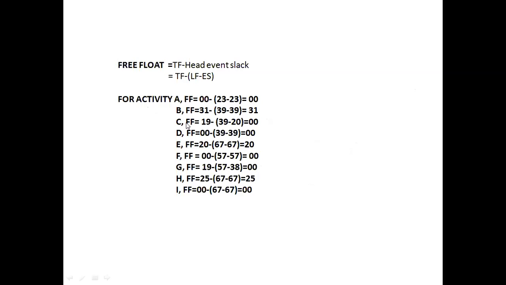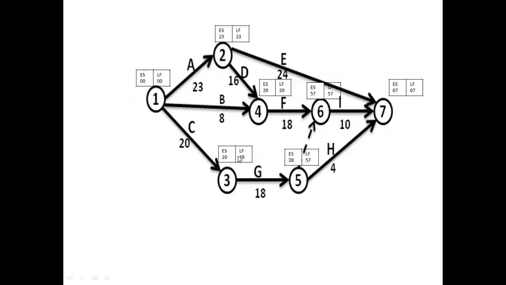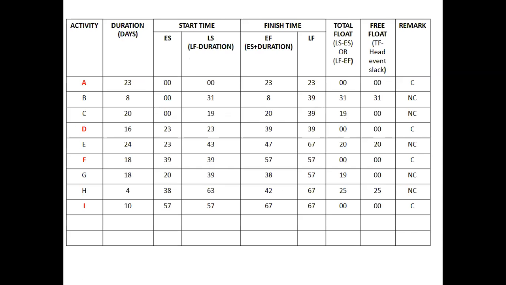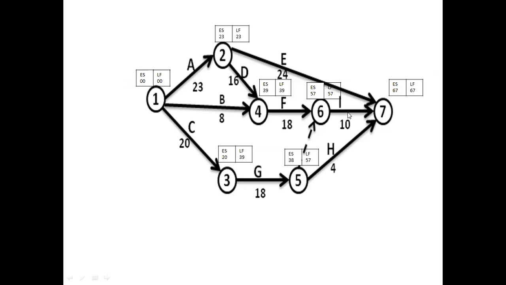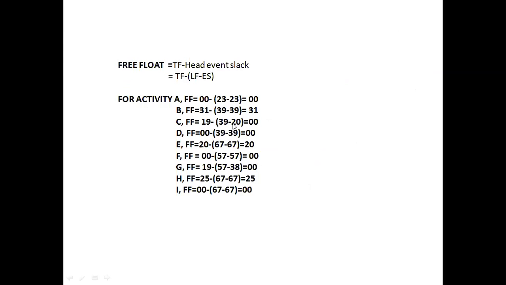Similarly, for C, the free float can be calculated as the total float, that is 19, minus 39 minus 20. 39 minus 20 is 19, and the total float of that is 19 again. So 19 minus 19 is 0. Okay, for C again it is 0. Like that, we have calculated the free float for all the activities from A to I.